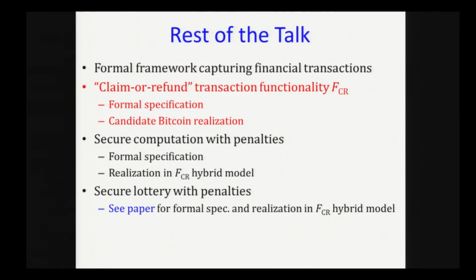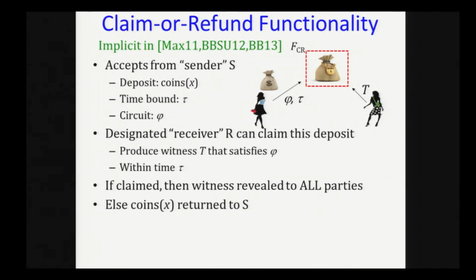So next we go to the claim-or-refund transaction functionality. So this is basically a two-party functionality which interacts with the designated sender and the receiver. So here the sender is going to deposit some number of coins and also specify a time bound as well as a circuit to the transaction functionality. Then the receiver can claim this deposit, but it has to do so within the time t, and only if it produces a valid witness. Right? And if such a claim is made, then the witness which was produced by the receiver is going to be revealed to all parties who are participating in the secure computation protocol. If none of this happens, then the sender actually gets the coins back.